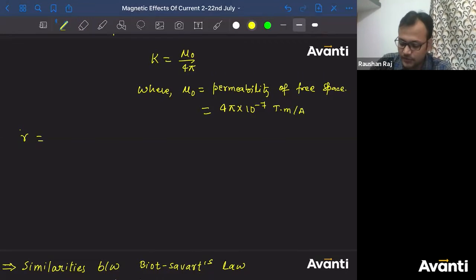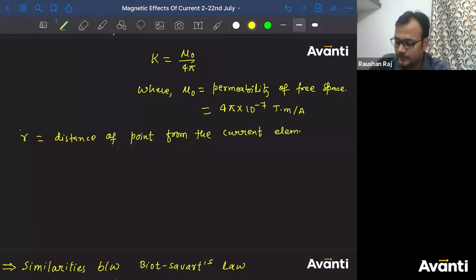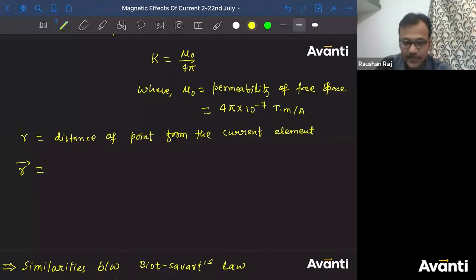R क्या है बच्चा लोग? तो R is the distance of the point from the current element. ठीक है? Distance of the point from current element. Now what will be R vector if I define R vector?